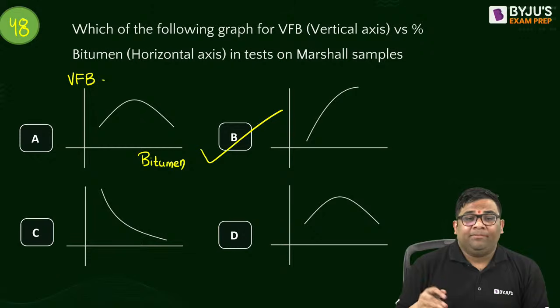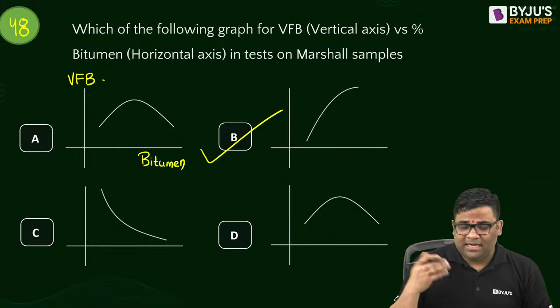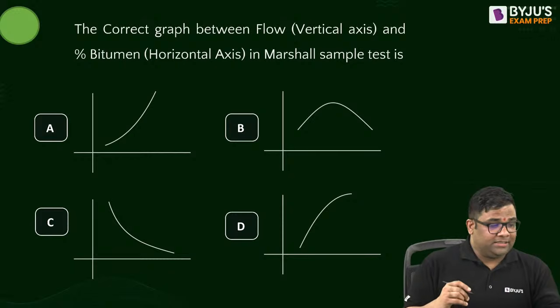See, as the bitumen percent increases, what will happen? More voids will be filled with bitumen. So VFB should increase. That is the right answer. Next question, 49th question. Answer this.